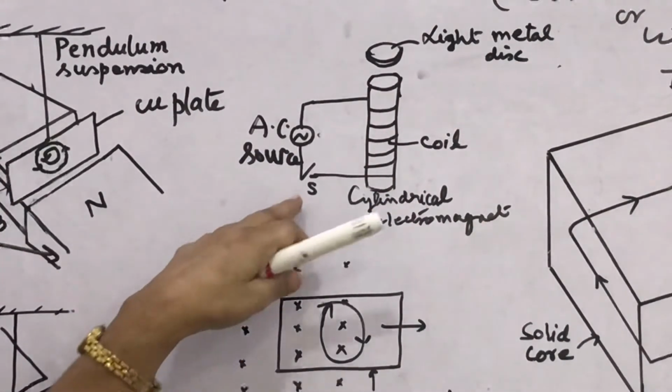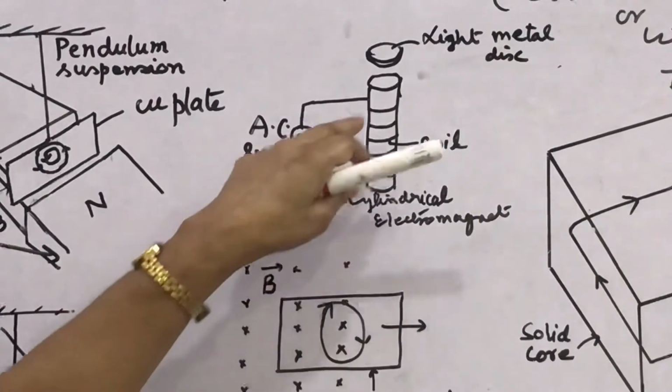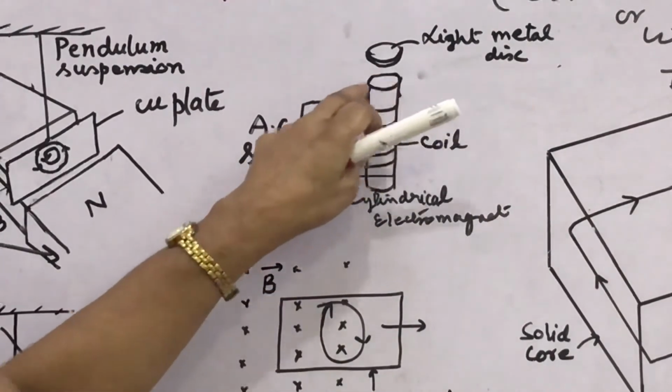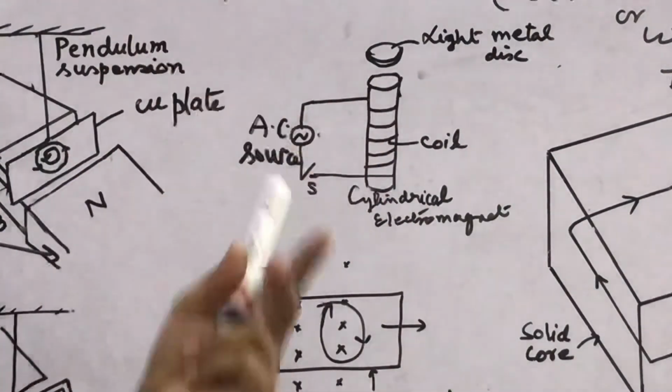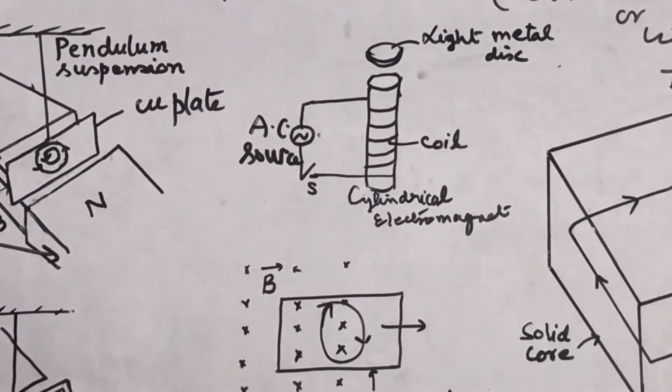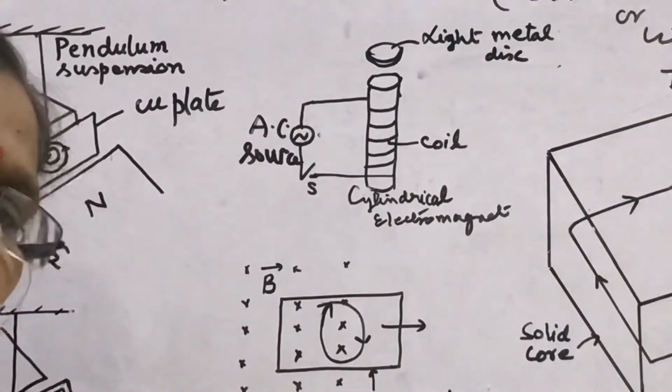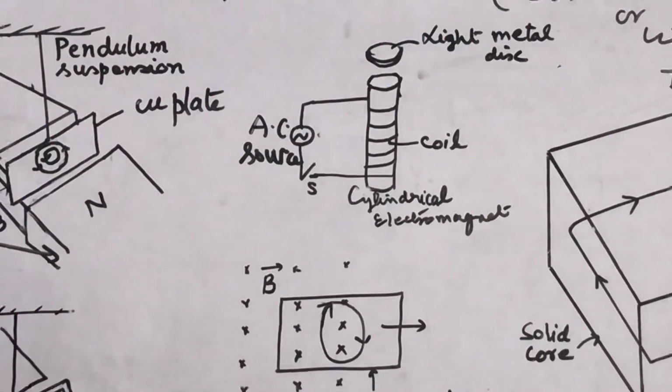So as soon as the switch is made on, the light metal disc placed at the top of the cylinder is thrown out because of the eddy currents. So eddy currents are nothing but induced currents, and they are produced as per Lenz's rule.